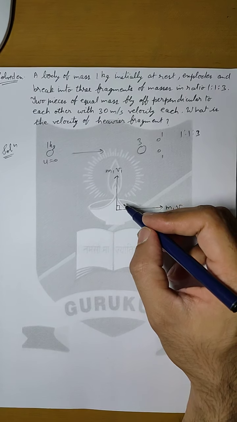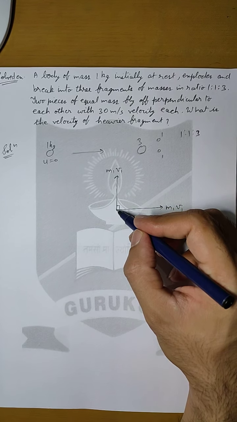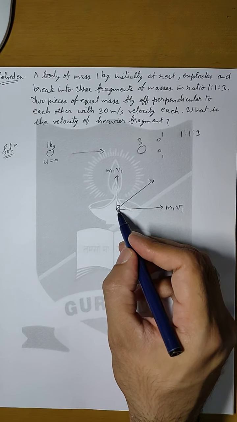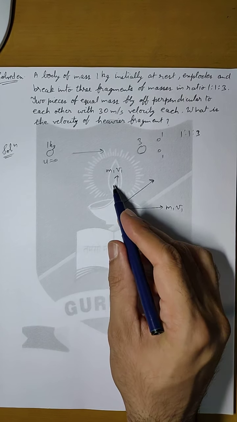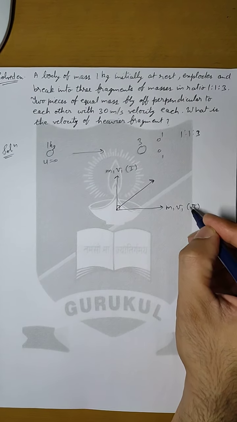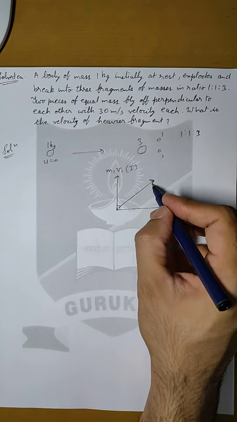We know that the resultant vector of these will bisect this angle. It will bisect the 90 degree angle because m1 v1 is equal to the momentum of the second particle. This is the momentum of the first particle and this is the momentum of the second particle. Both of them are equal, so the resultant will obviously pass through, bisecting this angle.